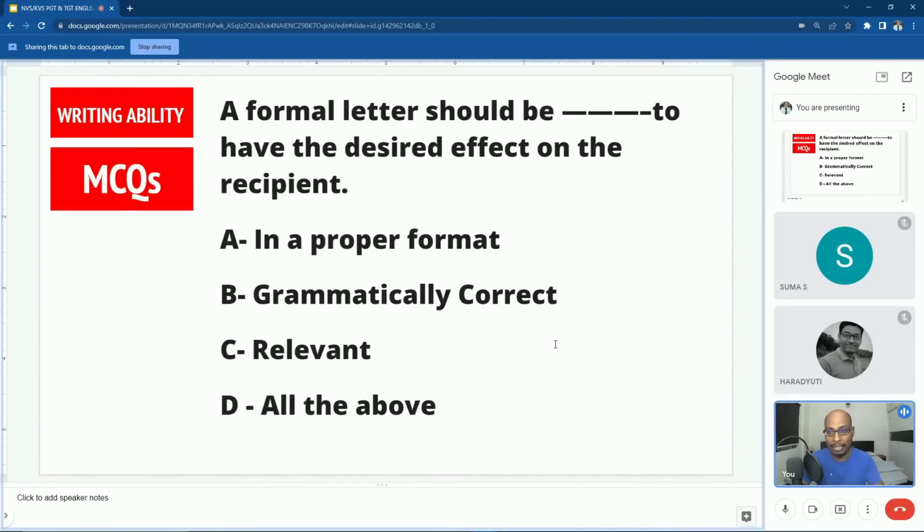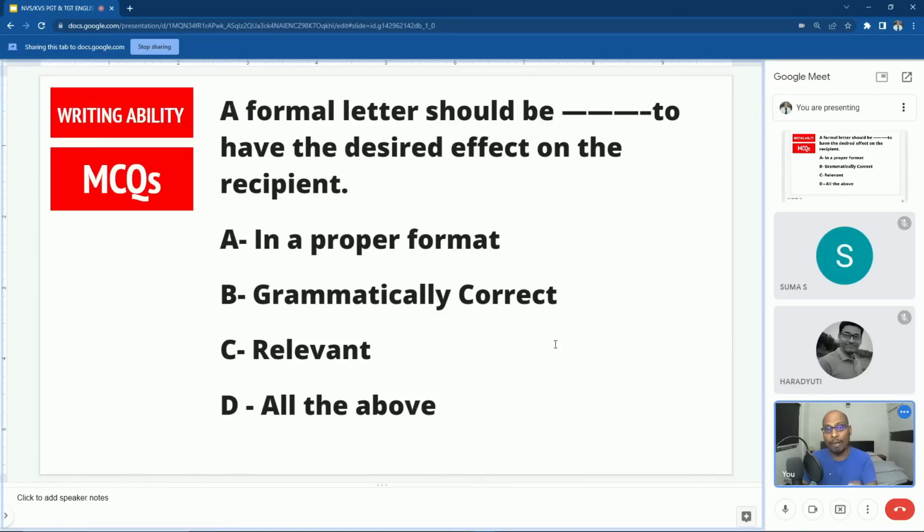When you are writing a letter to the principal, when you want a leave from the principal, you should write in a proper way. You should not write something random, and if you expect him or her to sanction a leave, then that is not correct. So a formal letter should have all the above features to get the desired effect on the recipient.